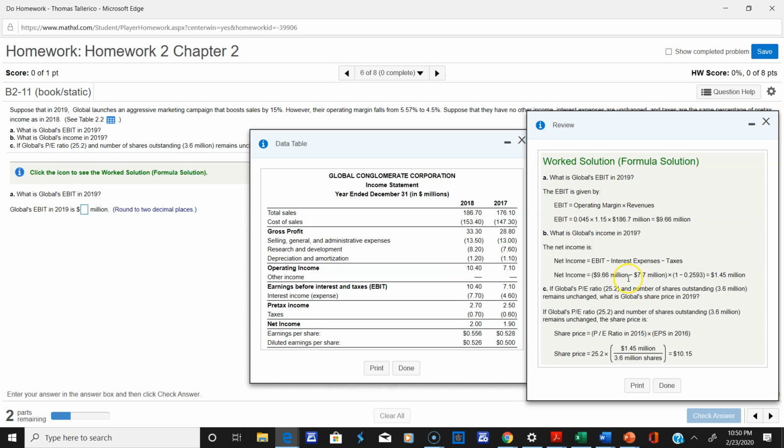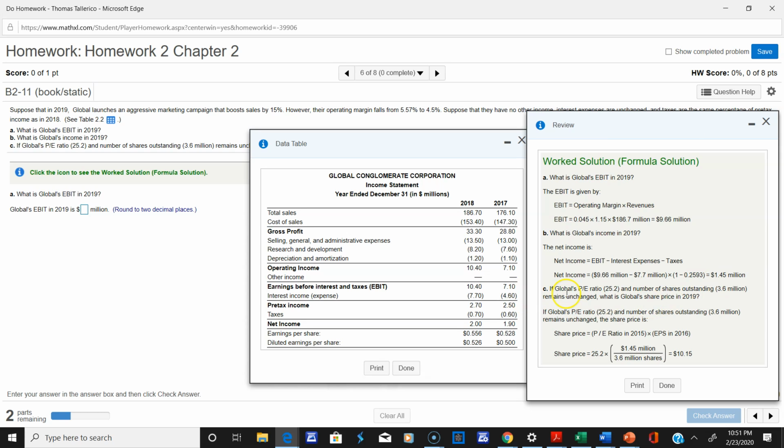So we took off the 7.7 million in interest expense. That didn't change, right? And then we took off the taxes. Okay. And we ended up with 1.45 million for the net income. All right, next.